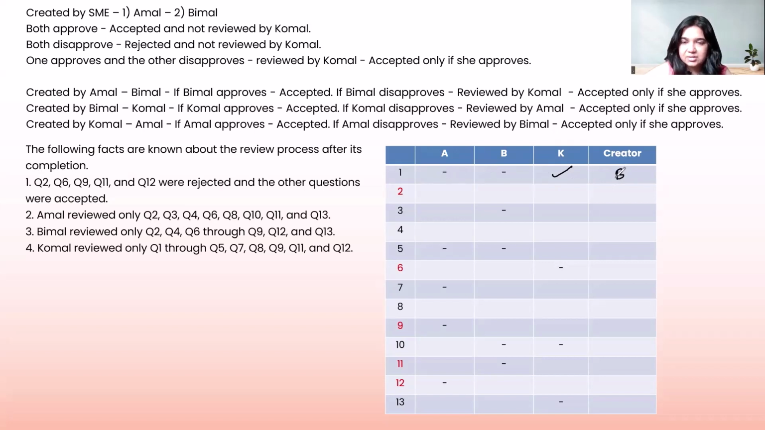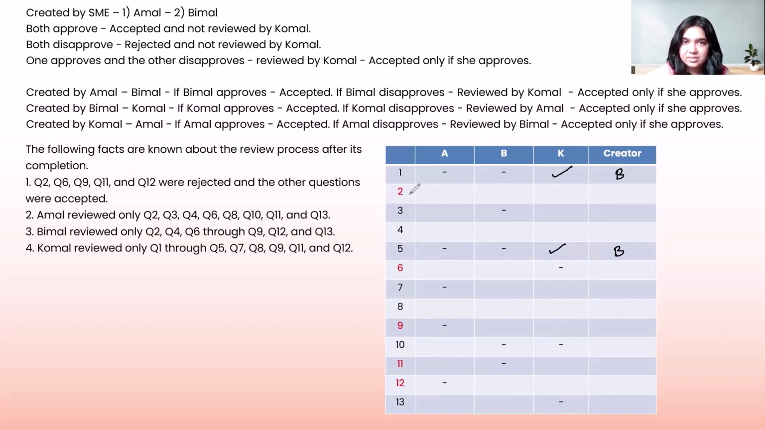Do we have any other similar question where these both are not reviewing it? And K is the only open space, and the creator then will again be B. We have question number 5 as well. If we look closely, A and B have not approved the question. K has reviewed the question and K has given it a tick mark because question number 5 is also an accepted question. So B must have created that question as well. Is there any other question which is similar to this? Not really.